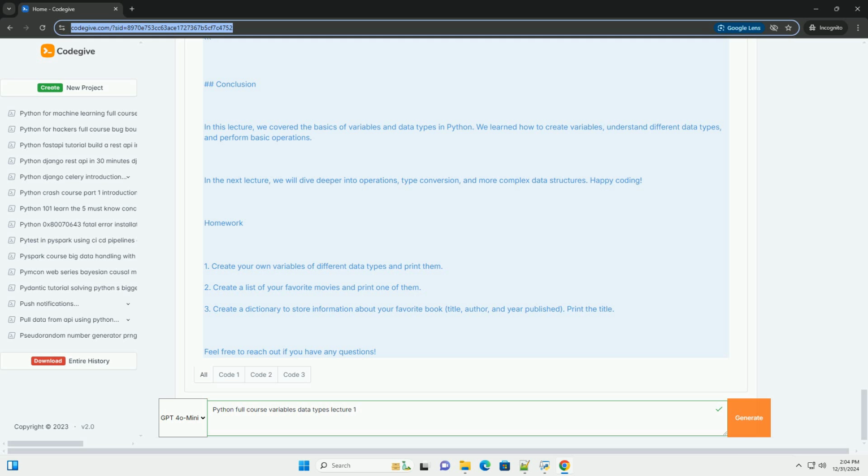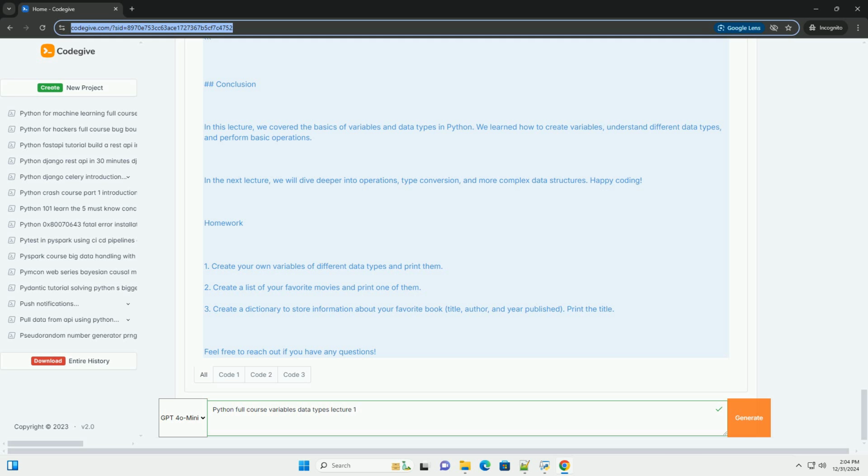5. List: an ordered collection of items, can be of different data types. 6. Tuple: an ordered, immutable collection of items. 7. Dictionary, dict: a collection of key-value pairs.